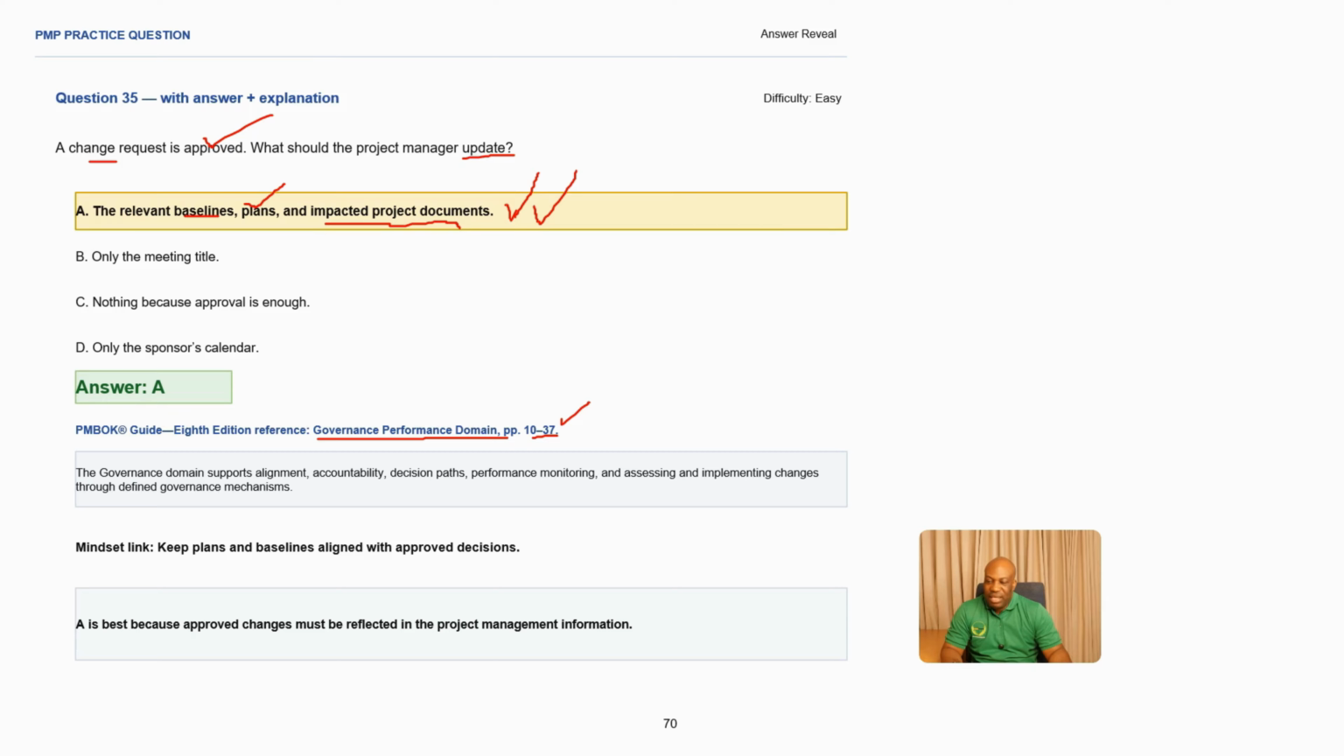All right, and the applicable mindset in this scenario is you keep the plans and the baselines aligned with the approved decision. As you go through the project, it's unusual to find a project where you don't find any changes. So as the changes are coming in and getting approved, if it's a predictive environment, they're approved by the CCB. If it is an agile environment, they're approved by the product owner and reprioritized in the product backlog. So as they come, make sure that the baselines are also being updated, making A the best answer, because approved changes must be reflected in the project management information. Any changes must also be traceable, so you need to update them, making A the best answer.